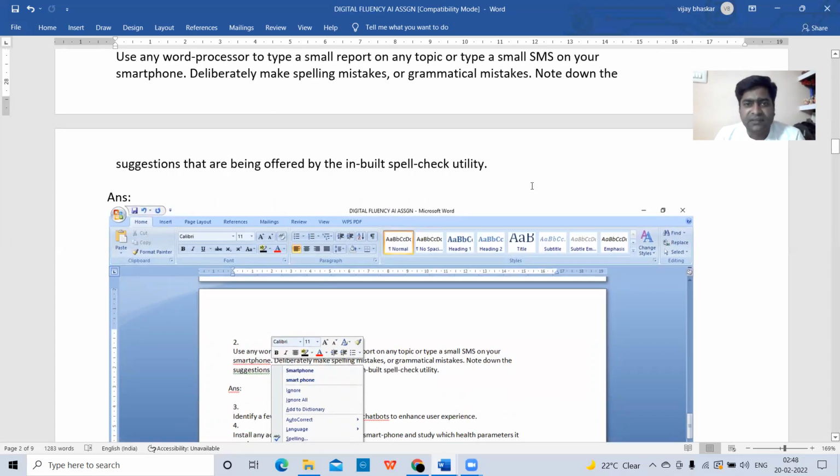In the second question, you need to type something in Microsoft Word or Notepad, any text editor. If you are typing something there, deliberately make spelling mistakes. Intentionally, you make a mistake in a word so that it will show a red underline mark below that word. So when you right click on that red underlined word, it will show some suggestions, correct spelled words. Okay, you can select any one of the words in that. So this is the second question.